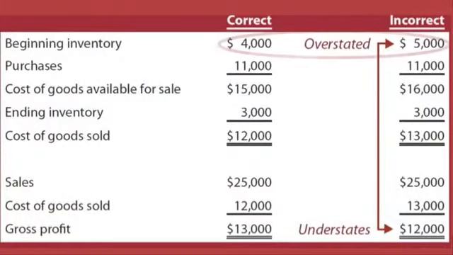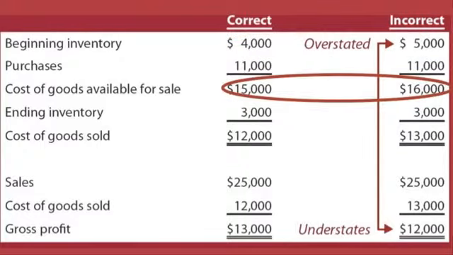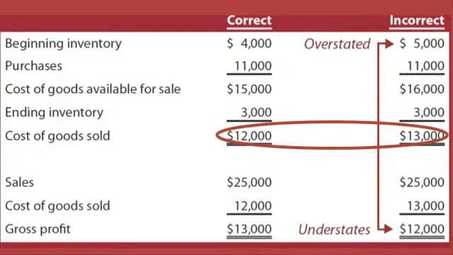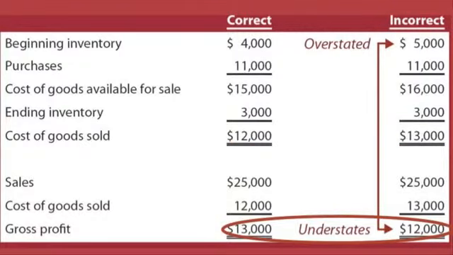By way of example, here's our data from the previous year carried forward. Our incorrect beginning inventory is $5,000 when in fact it was actually $4,000. When we calculate cost of goods available for sale, that gives rise to $16,000 for cost of goods available for sale when in fact only $15,000 were actually available. And subtracting, now I'm assuming inventory is correctly counted at the end of this second year at $3,000, that causes cost of goods sold to be $13,000 rather than the correct $12,000. Appearing again in the income statement and causing the understatement in gross profit or income. So overstating beginning inventory caused an understatement of gross profit in this case.